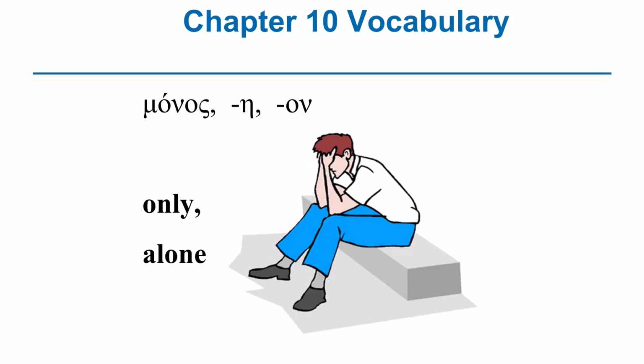Monos means only. And this is where we get the word monogenes. That's the word that is found in John 3 verse 16, where it says, for God so loved the world that he gave his only begotten son. That phrase, only begotten son, is coming from the word monogenes, meaning unique or only son, because that is coming from the word monos, and monos means alone or only.